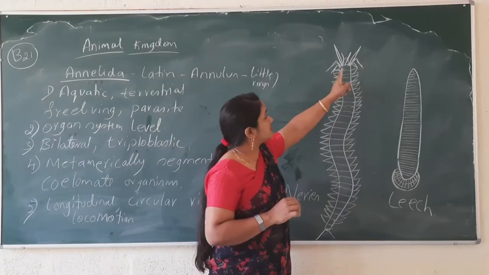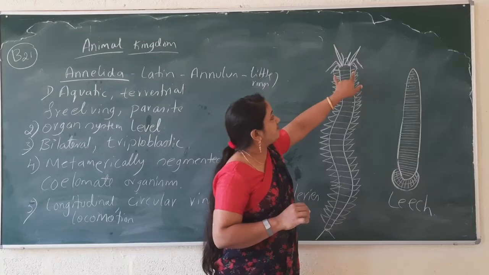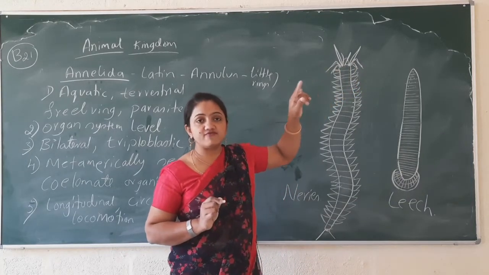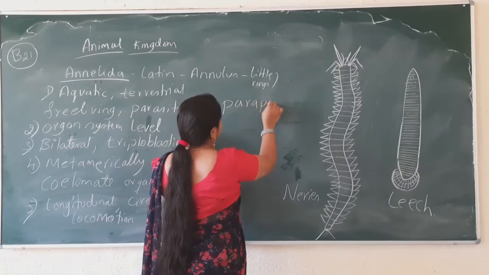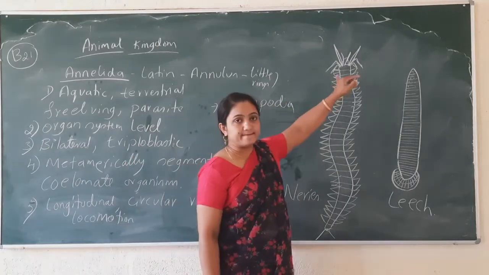Each segment has a pair of appendages. The name of the appendage is parapodia. Through these parapodia they used to swim.